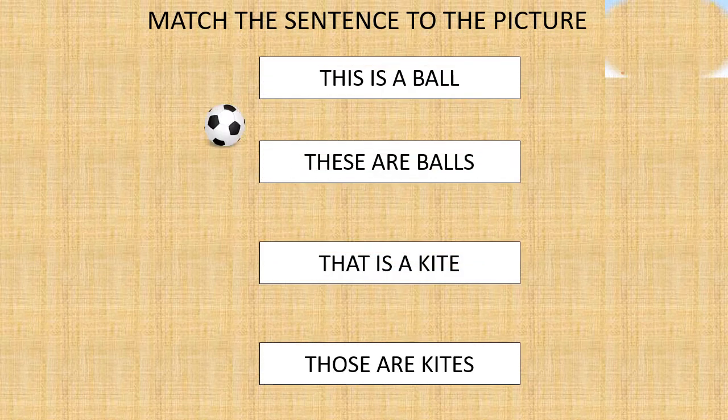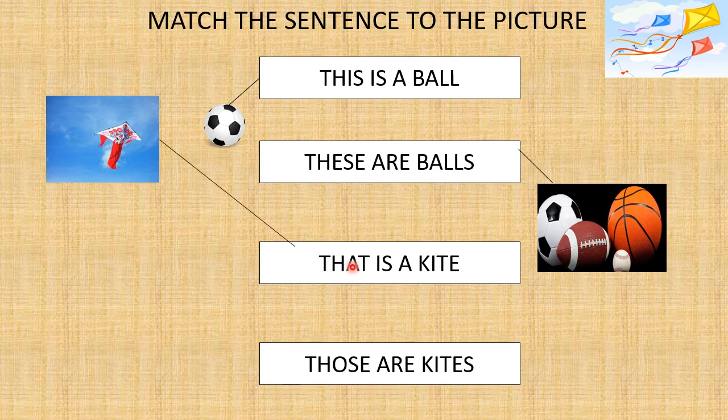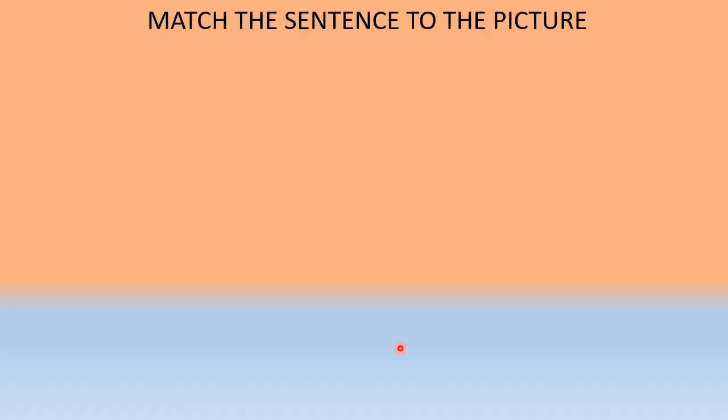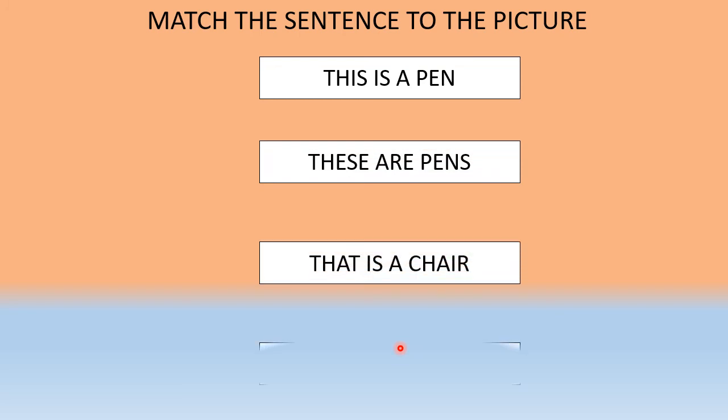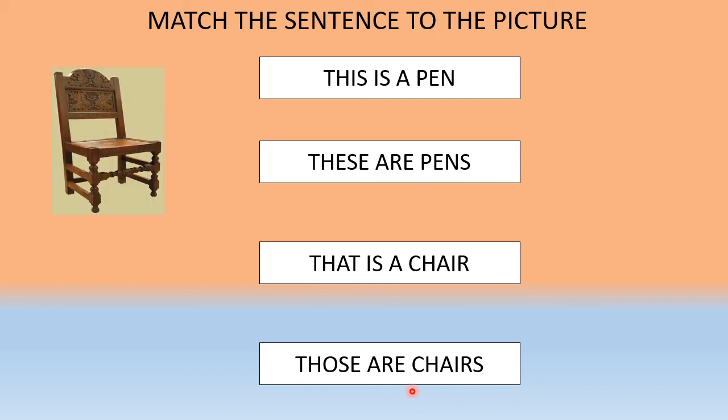Now, match the sentence to the picture. Yes, let us see. Now, four pictures. First one, this is a ball. These are balls. Near and singular, near and plural. That is a kite. Far and singular. Far and plural. Those one. There are four here. This is a pen. These are pens. That is a chair. Those are chairs. Let us check.